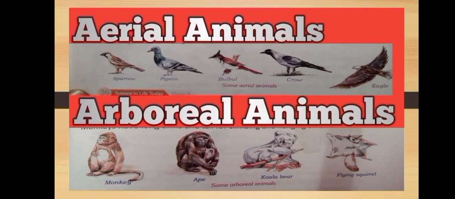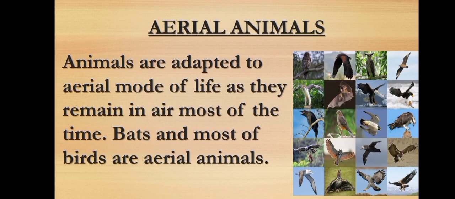Now, we will discuss the adaptation in aerial animals and arboreal animals. Some animals are adapted to aerial mode of life as they remain in air most of the time. Bats and most birds are aerial animals.